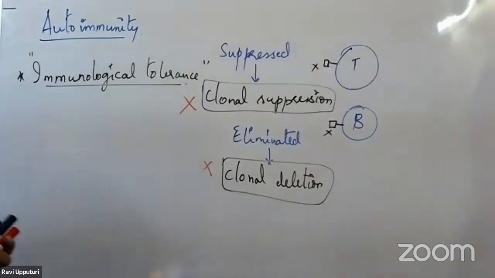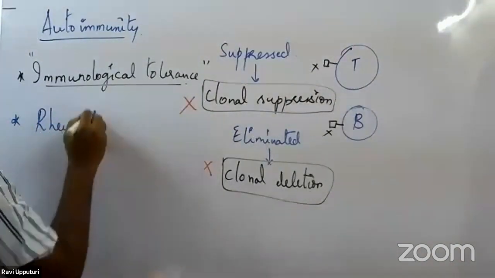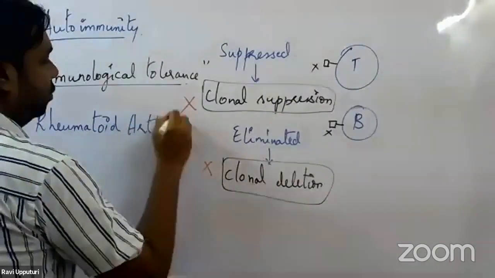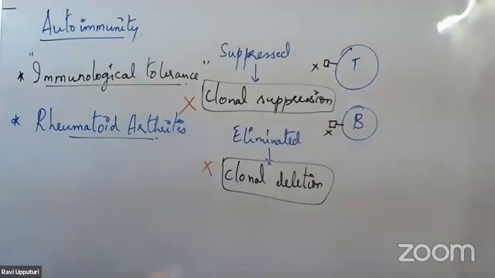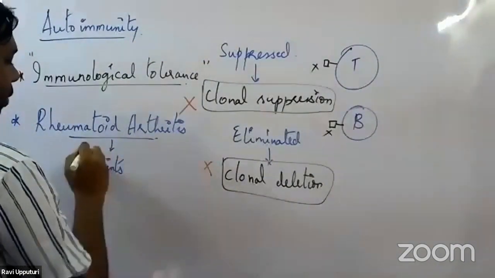The first example we have is rheumatoid arthritis. This is one of the autoimmune diseases, usually seen affecting the joints. What would happen here?